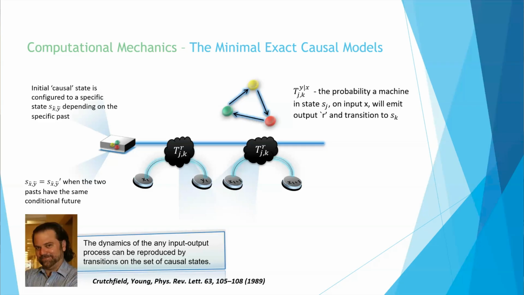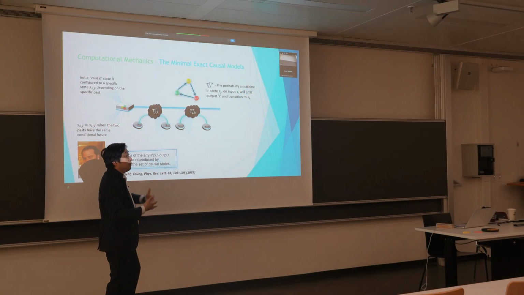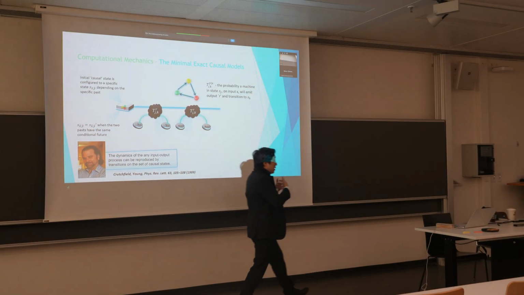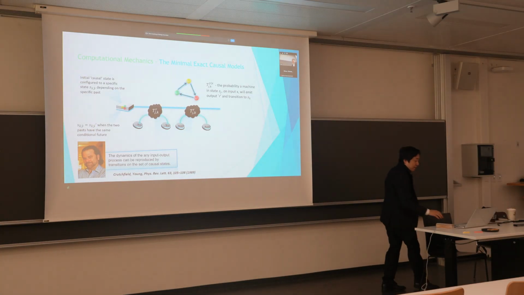And what Crutchfield was interested in was the simplest machines, or the machines that used the least amount of memory to be able to execute a given input-output strategy. So we imagine we have some sort of behavior, maybe it's winning the game of blackjack. We know the best possible way to win, the one that gives us the most returns. That's a particular input-output process. And then we can look for, okay, what is the simplest machine that can replicate that behavior.